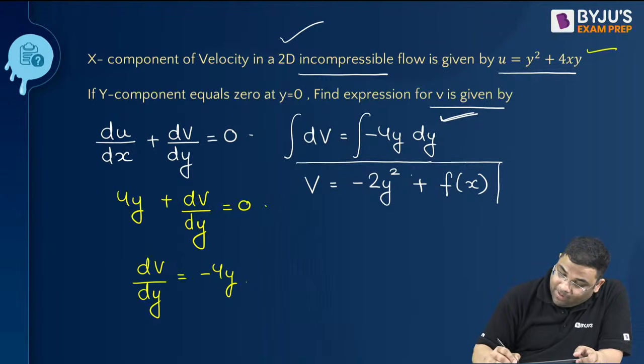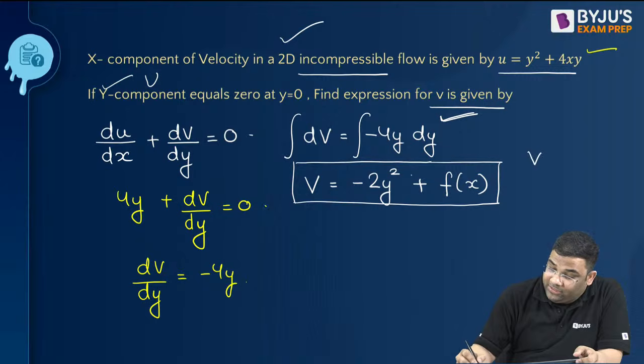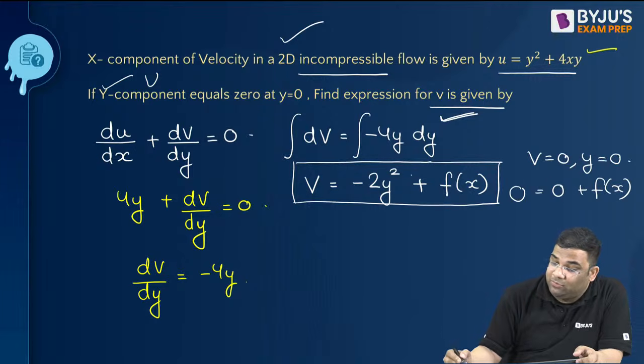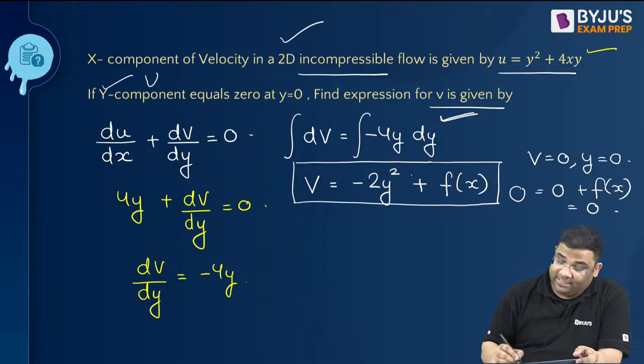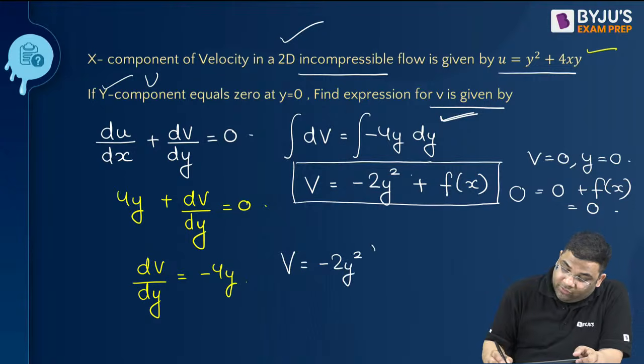Now they have given a boundary condition. What boundary condition have they given? The y component v is 0 at y is equal to 0. So put y is equal to 0 and v is equal to 0. That means this x function also becomes 0. So I can say the velocity v, the y component, is minus 2y square. Understood this question, everyone?